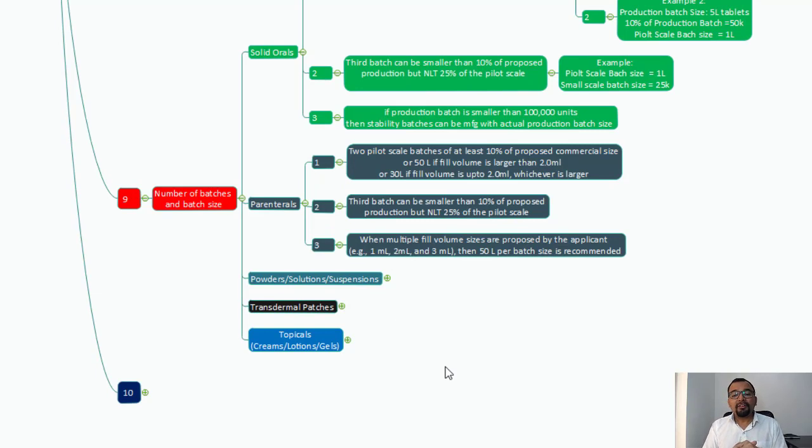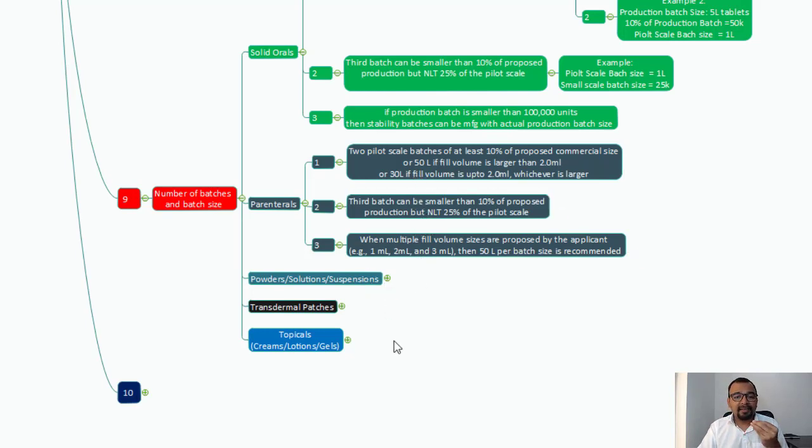When multiple fill volume sizes are proposed by the applicant, for example 1 ml, 2 ml, 3 ml, then 50 liter per batch size is always a recommendation. So you can think of 50 liter batch size, and you cannot go with the 30 liter batch size as in case of point number 1 we discussed.